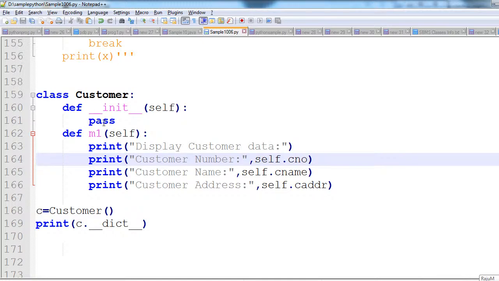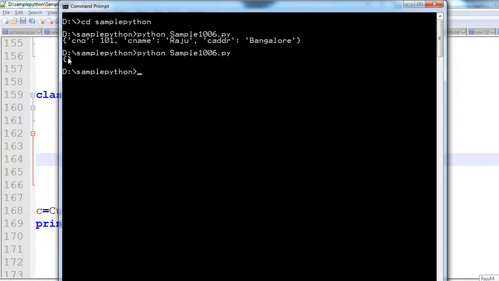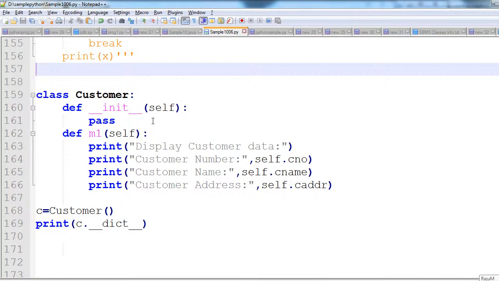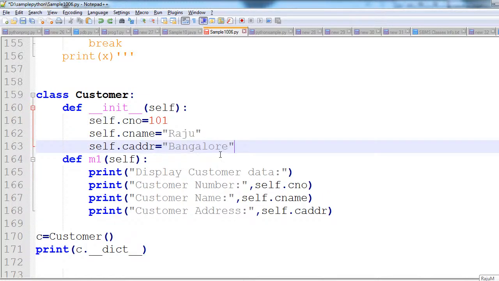But here I am not taking any instance variables inside the constructor, so just an empty object will be created. The constructor will be executed, but the object will be created empty. Inside the object there is no data. That's why it is printing an empty dictionary like this.